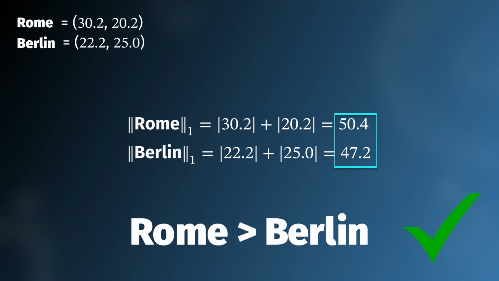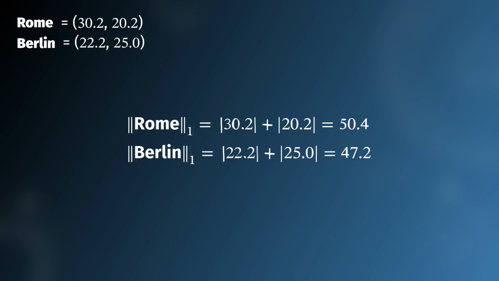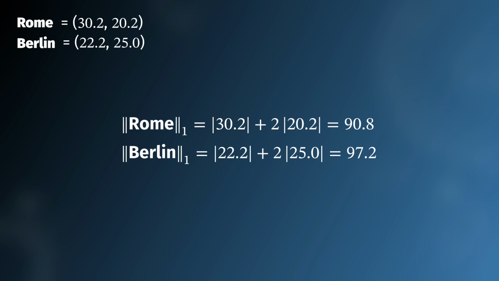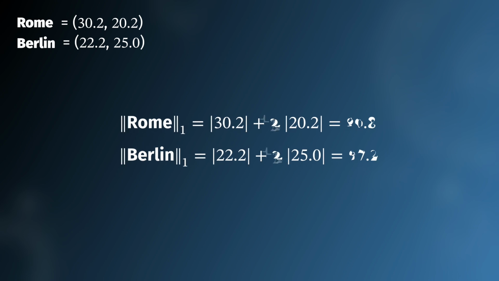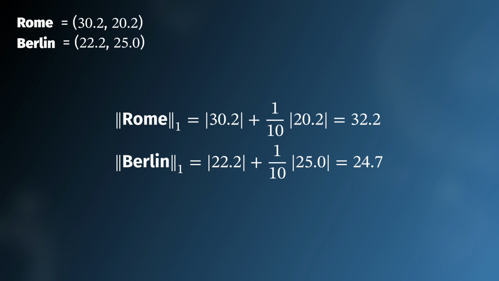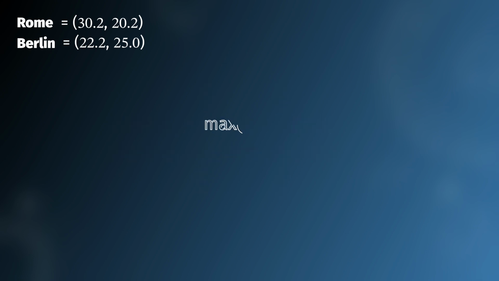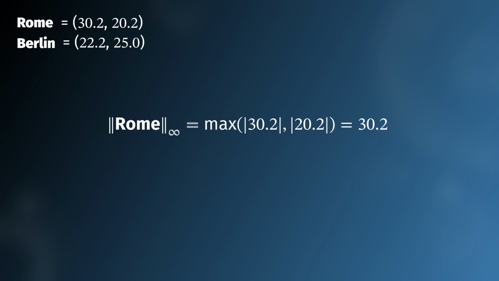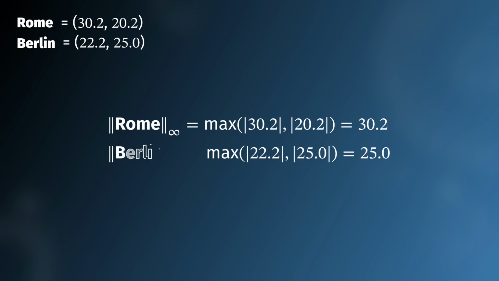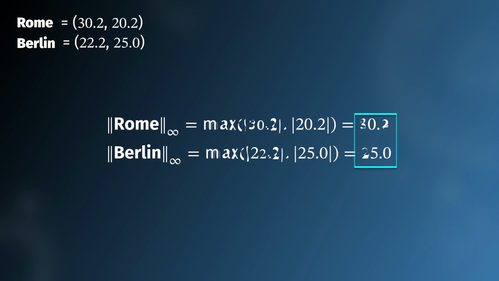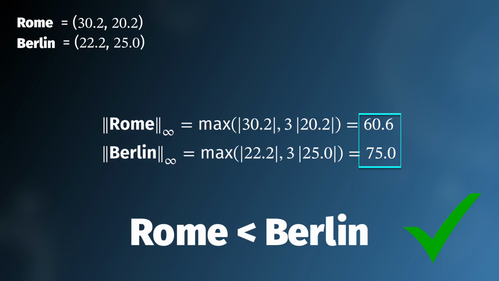Hey, but what if we believe that PM10 is more important than NO2? Then we can use some coefficients. For example, if we believe that PM10 is twice as important as NO2, then we multiply its measurement by 2, or if we believe that it's 1/10 as important, then we multiply it by 1/10. In general, you can weight norms with some coefficients that are called, guess what? Weights. Another way is to take the maximum of the absolute value in the list, and this is called the infinity norm. Again, we can compare Rome with Berlin, and as done before, we can add some weights to the measurements. The result may change, of course.